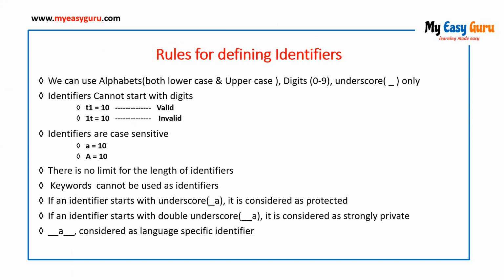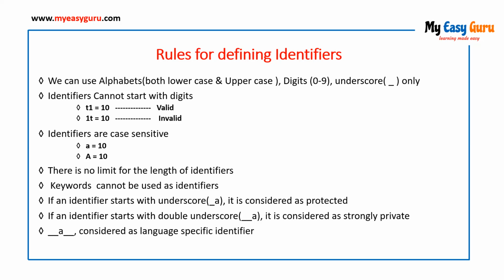So if I want to declare some variable or some identifier as private, that variable should start with double underscore. If you see a variable, a name, an identifier that is starting with double underscore, it will be considered as a private variable.